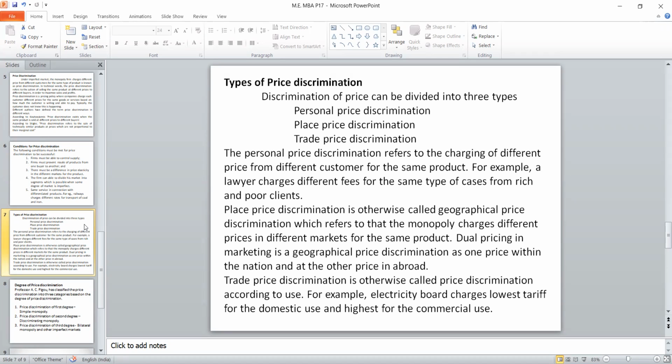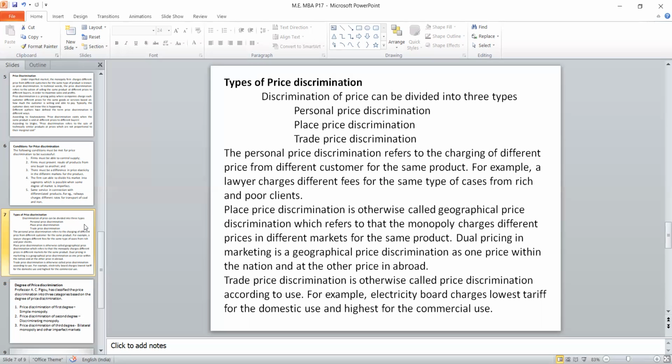When it has a social motive or cultural motive or political motive, there is a possibility in a monopoly that the price is reduced. In case of railways, subsidies are given for the handicapped and senior citizens, and concession is given. All these things come under trade price discrimination. So what are the types of discrimination? Personal price discrimination, place price discrimination, and trade price discrimination.